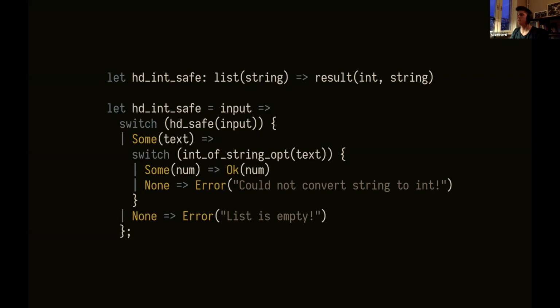The first line there is just the type definition. Normally, I don't think you can write the type definition like this in a normal .re file, but I just mashed them together to show the concept that this function takes a list of strings and returns a result of an int or string. So here we can actually tell our user why the error occurred.